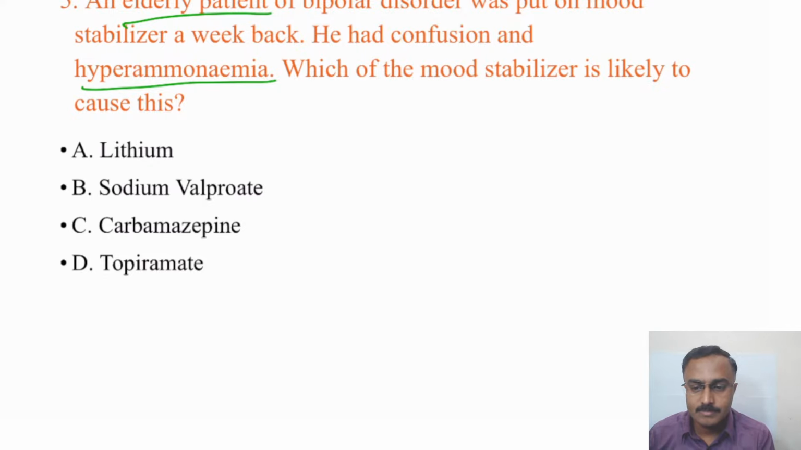Any answers? Which mood stabilizer can cause hyperammonemia, particularly when loading doses are given? Anyway, the clue here is that it's the same option that was mentioned in the previous question. Here it is sodium valproate. Sodium valproate is one agent which can cause hyperammonemia.